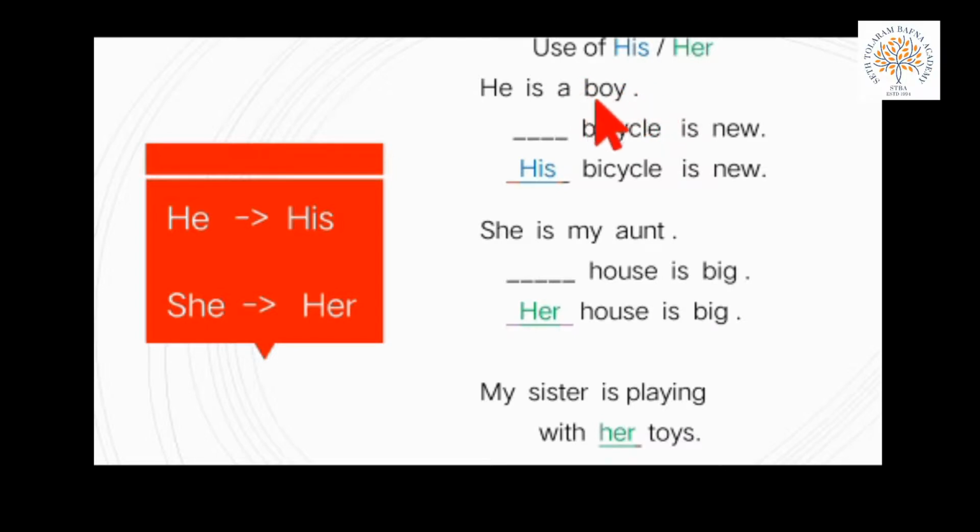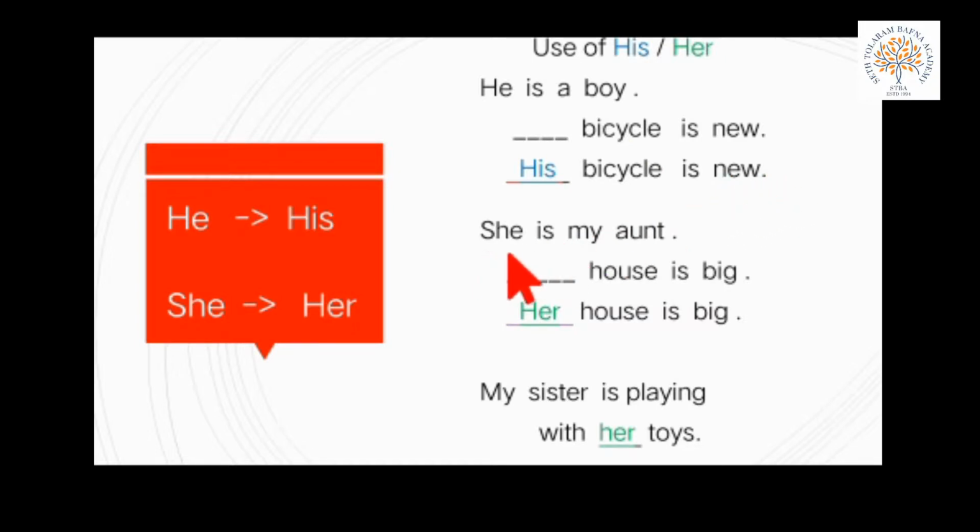Here he means male person. Dash bicycle is new. Whose bicycle? Male or female? Here he tells us that it is the male's bicycle. So we use his. His bicycle is new.